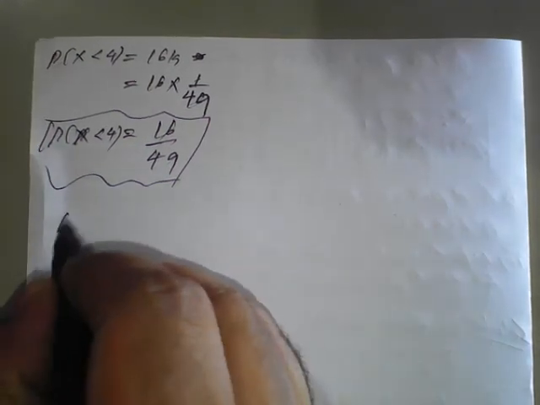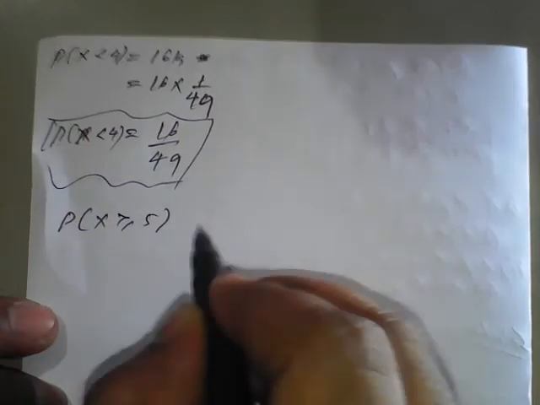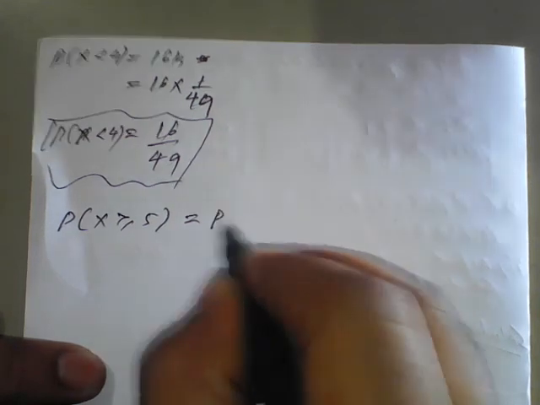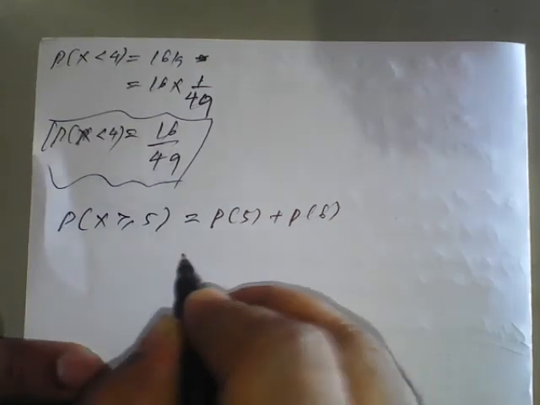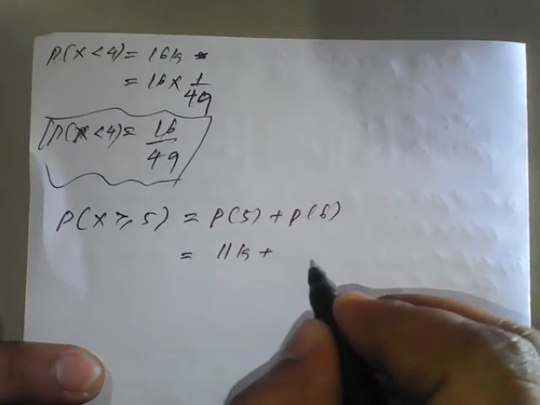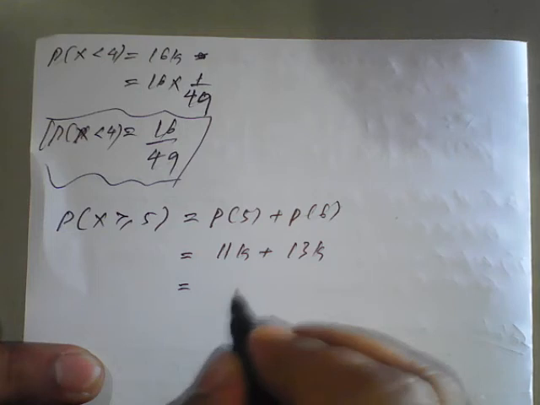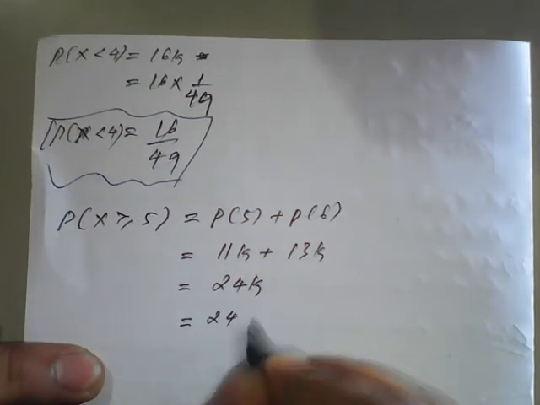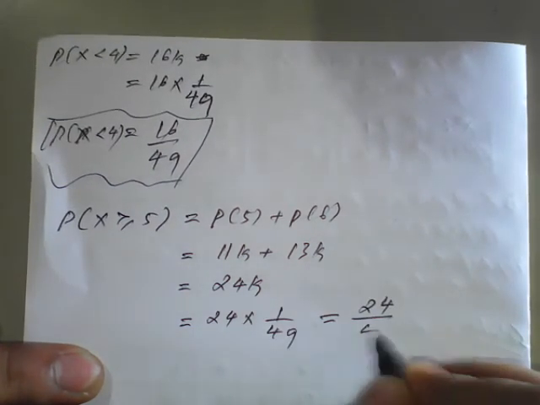Next, second, we need to find p of x greater than or equal to 5. According to the table it is p of 5 plus p of 6, only we have 2. So p of 5 is 11k, and p of 6 is 13k, which is 11 plus 13, that is 24k. Which is nothing but 24 into 1 upon 49. So the answer is 24 upon 49.